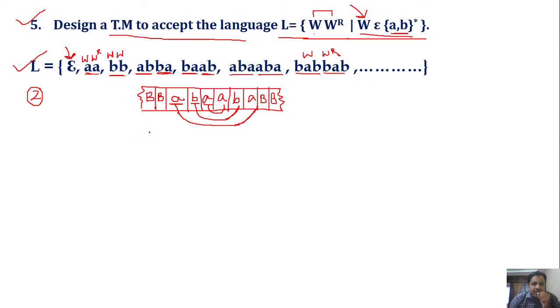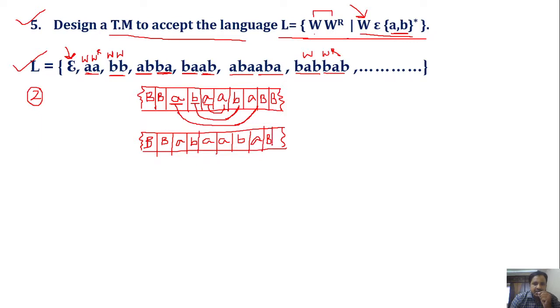How do we construct the Turing machine that accepts such strings? Let me consider the same string here: blank, then a, b, a, a, b, a, and blank, blank.